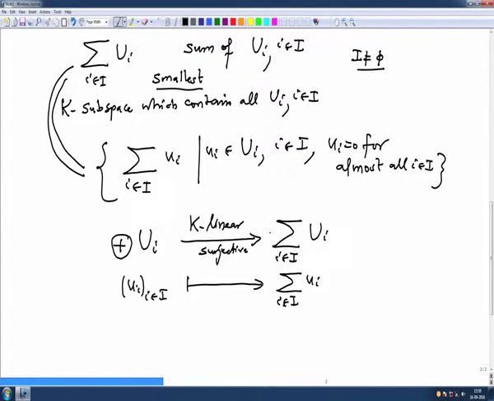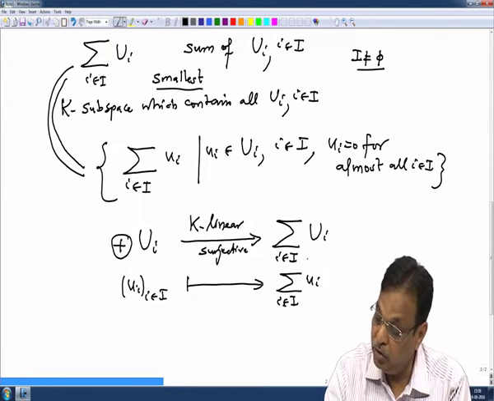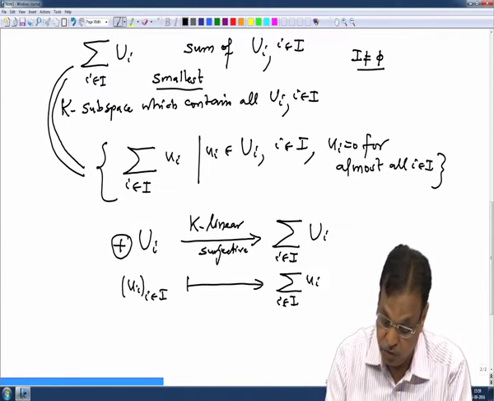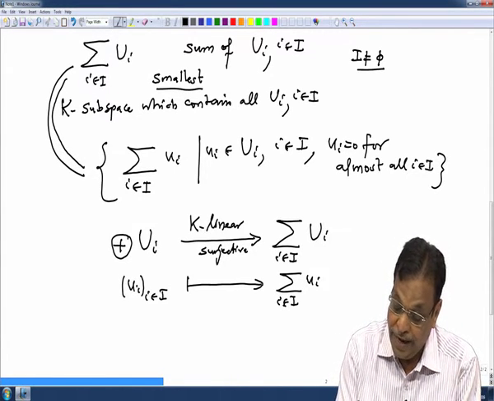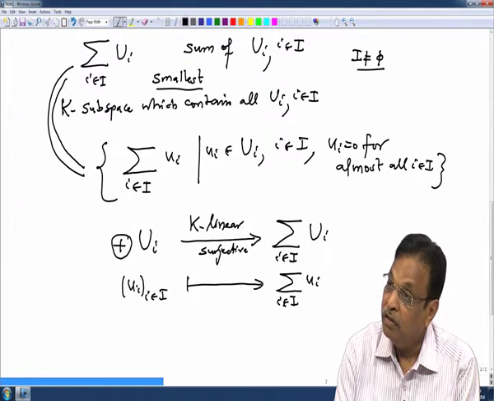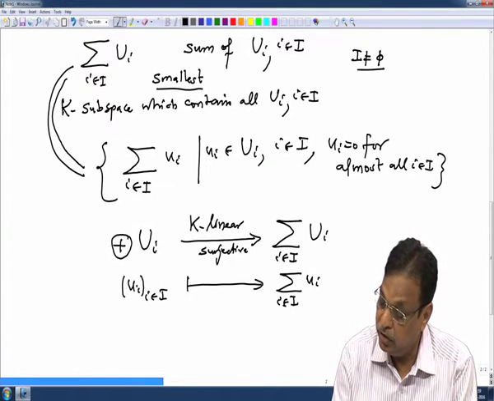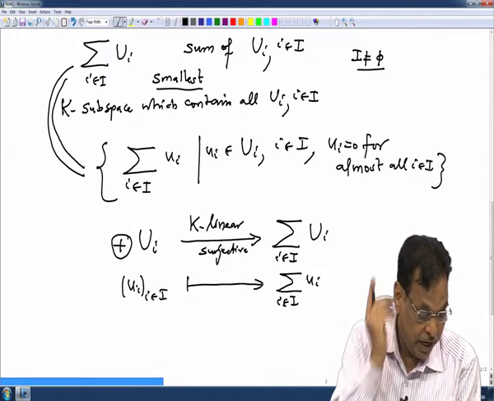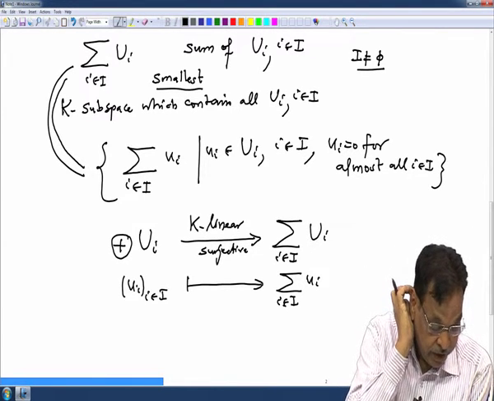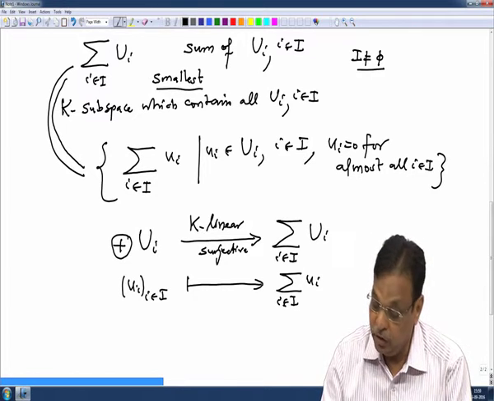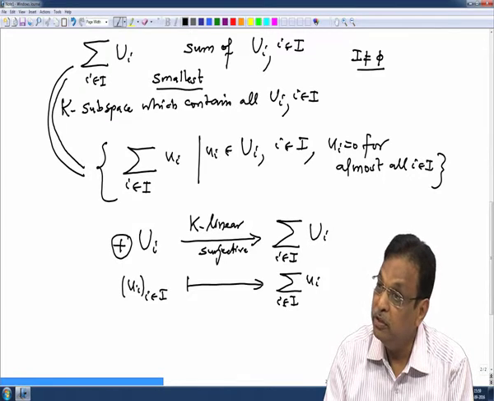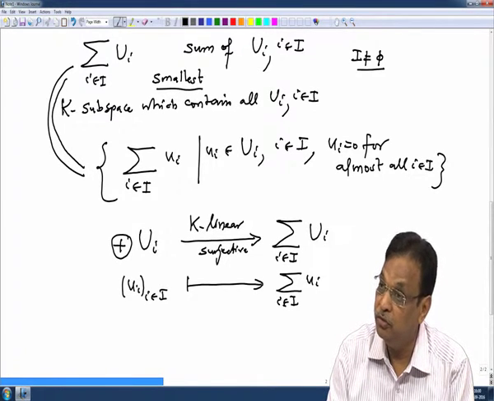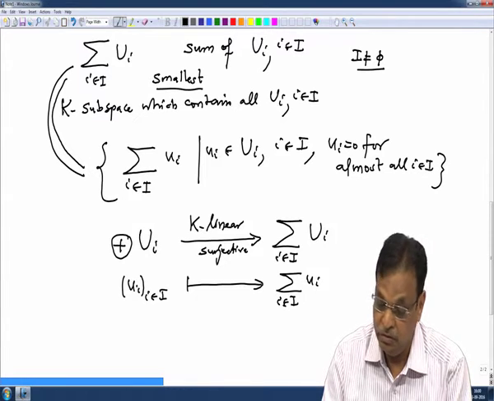Because any element of this sum, just now we noted, is a sum like this, and that sum has only finitely many components that could be non-zero, and so it is coming from the corresponding tuple. So, if we can manage to compute the kernel, then we could use the rank theorem to decide the dimension of this. It would also be nice if this is an isomorphism, because then this dimension will be equal to this dimension, which we know is the sum of the dimensions of the Ui's, and therefore we would know this dimension.